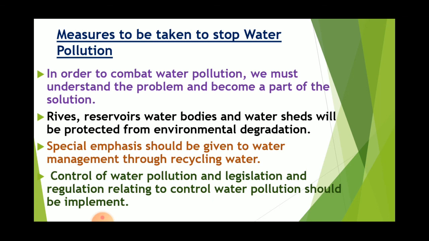Control of water pollution, and legislation and regulation relating to control of water pollution, should be implemented. So these are the measures which the government and we as citizens can take for the conservation of water and to protect our rivers and our water bodies.